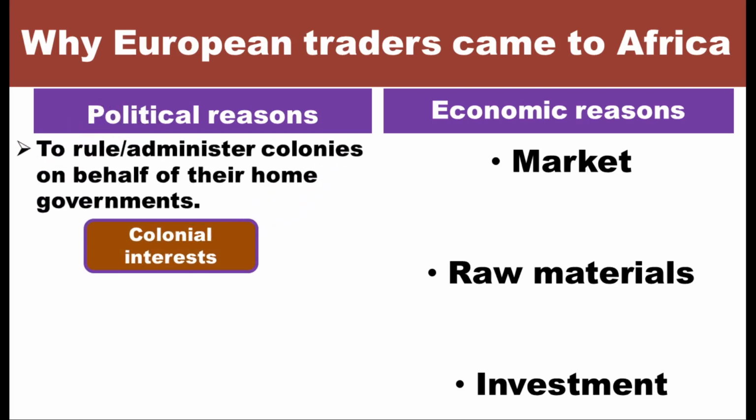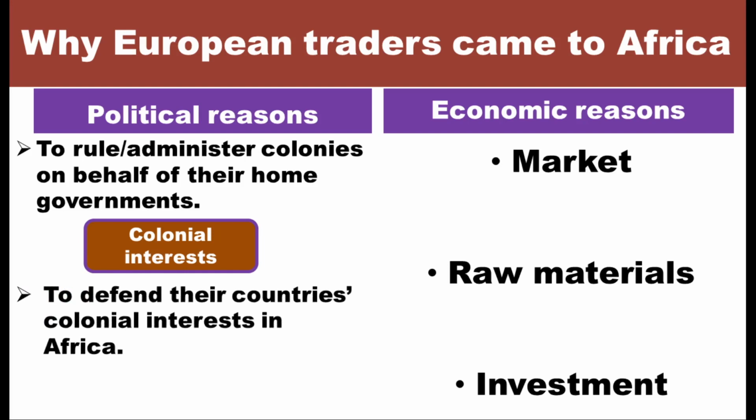One, to rule or administer colonies on behalf of their home governments. And next, to defend their country's colonial interests in Africa. So you can see from that chart that we have the economic wing and the political wing.